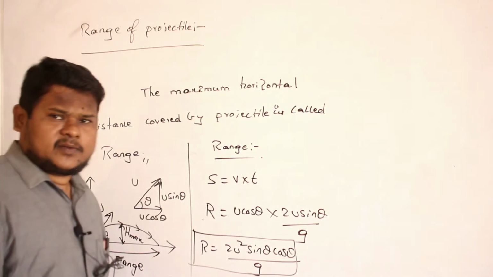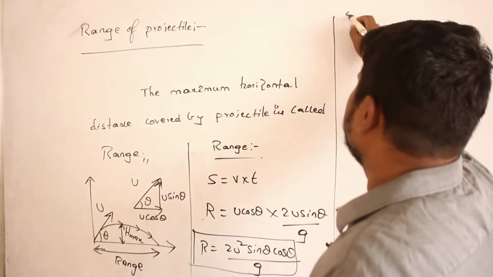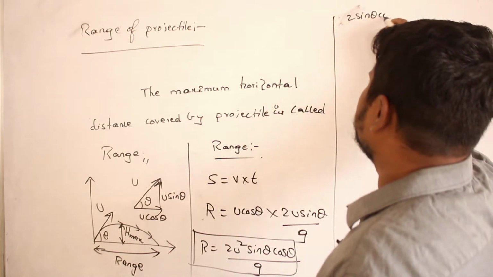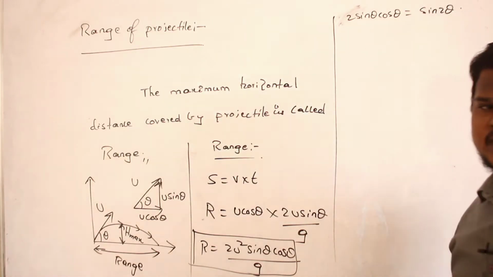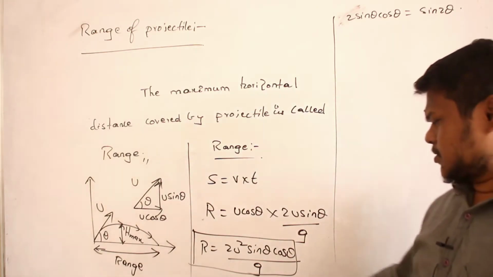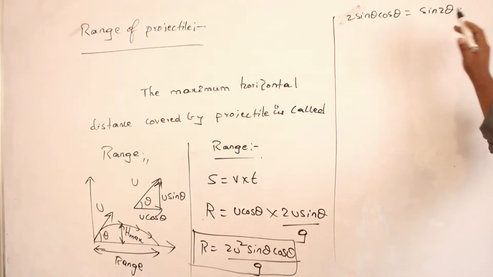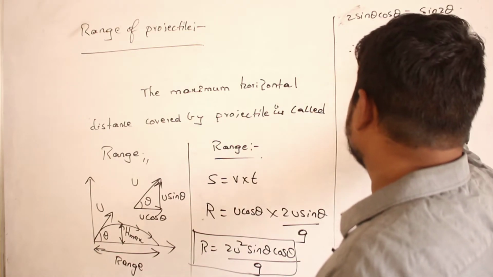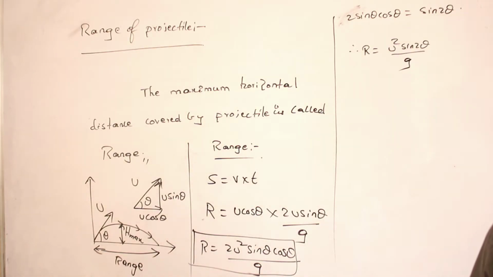Clear? And we have one equation of trigonometry. According to trigonometry, 2 sin theta cos theta can be written as sin 2 theta also. So here I have 2 sin theta cos theta. Instead of that, I can write sin 2 theta. Therefore, what is my equation for range? R is equal to u square sin 2 theta divided by g. So this is my equation for range of the projectile.